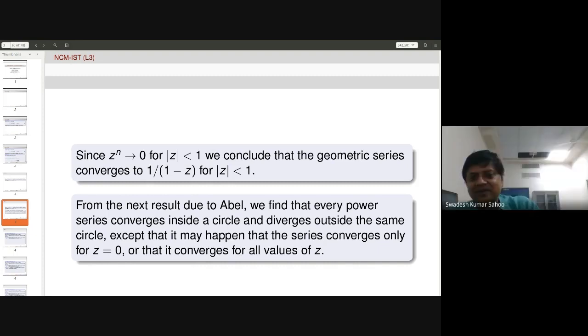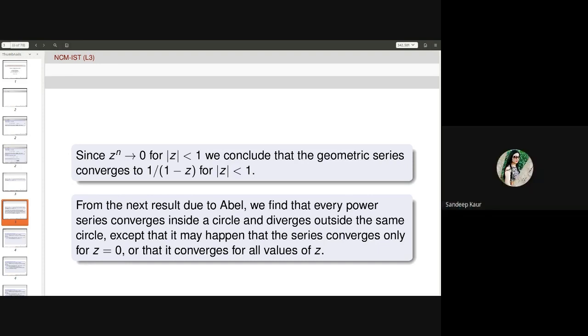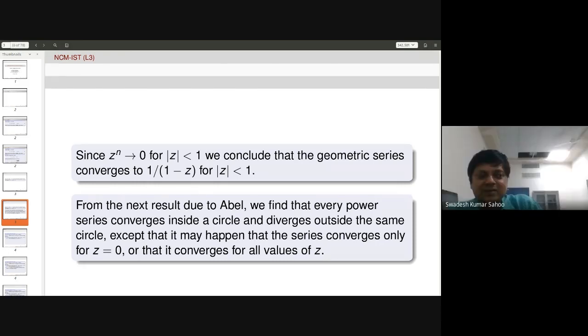We take a larger number R outside of a disk. That means we have to take the region like mod z less than infinity? No, mod z bigger than R. Yes, that is the neighborhood of infinity.